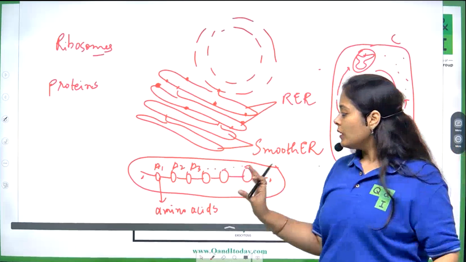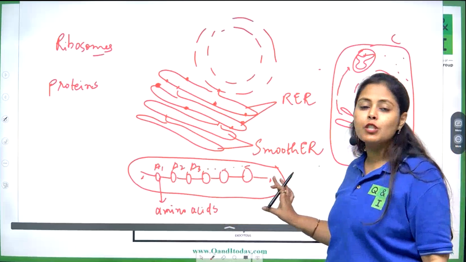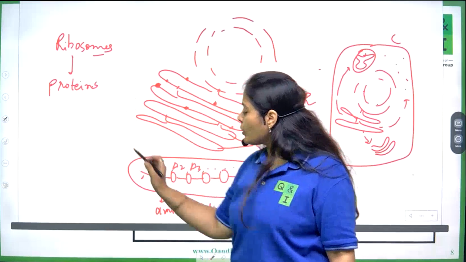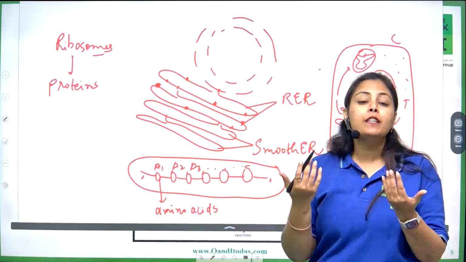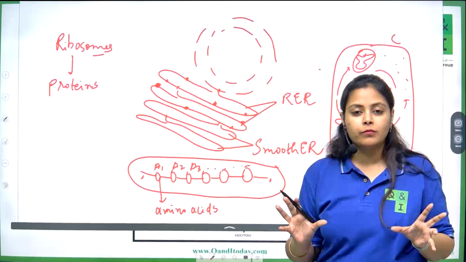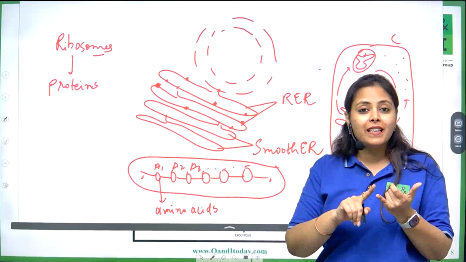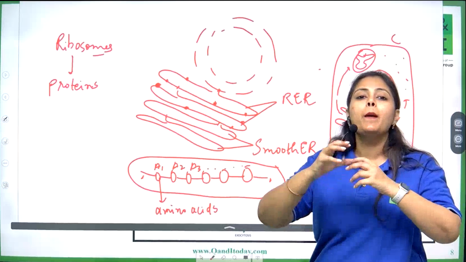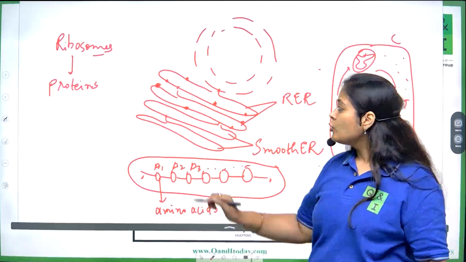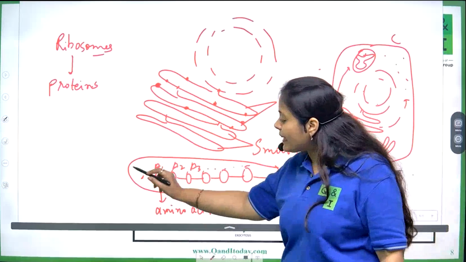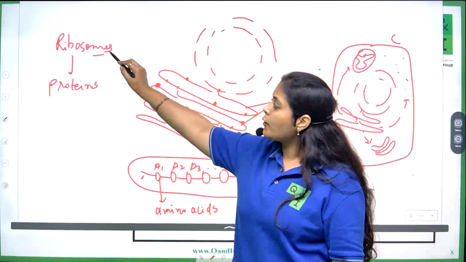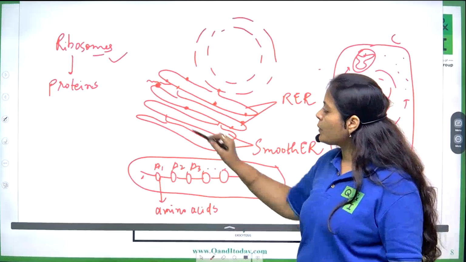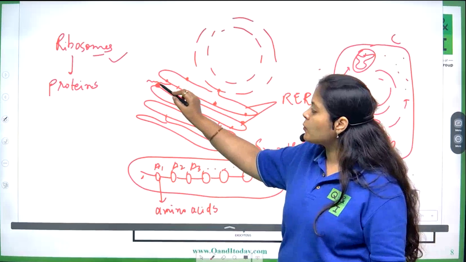So this is a protein being manufactured by the ribosomes. But these proteins are not yet functional. Why? Because just like the necklace, it needs to be folded and modified. This linear chain of amino acids is being manufactured by the ribosomes here.